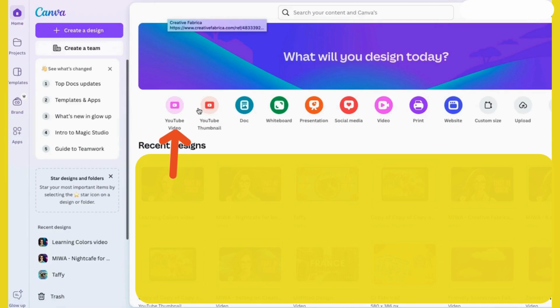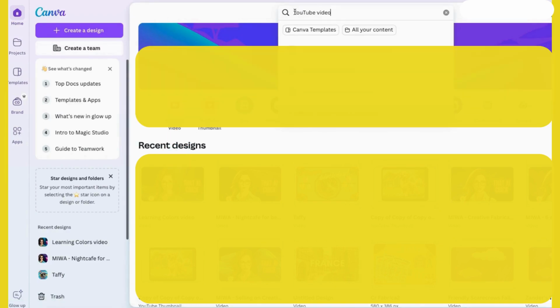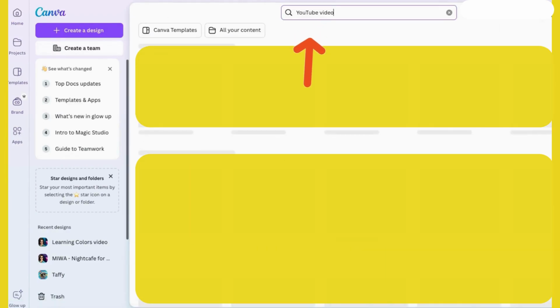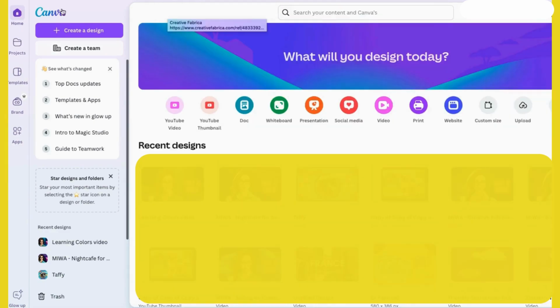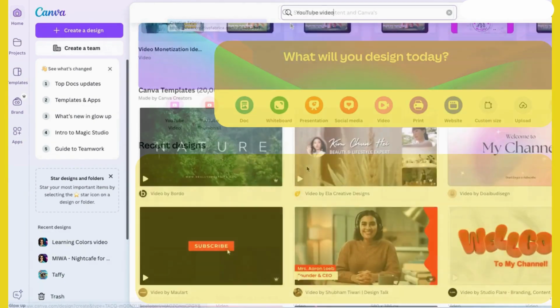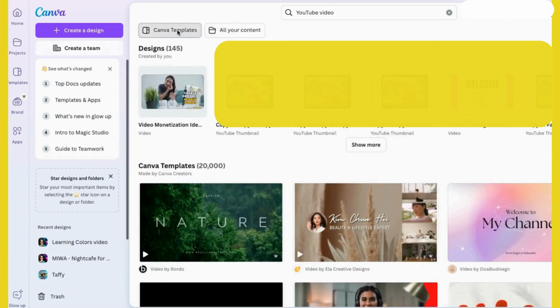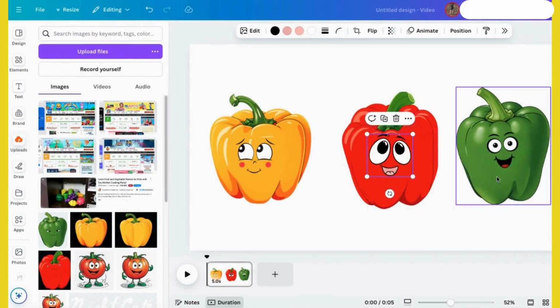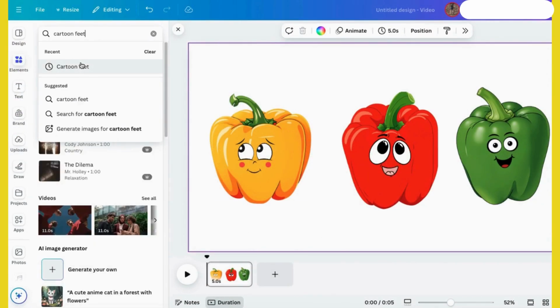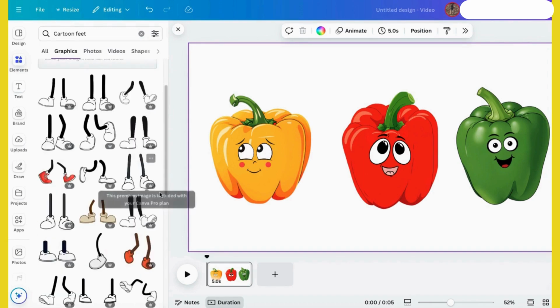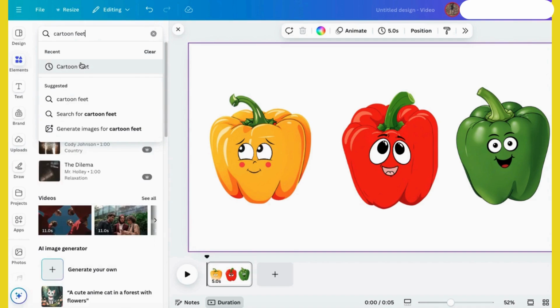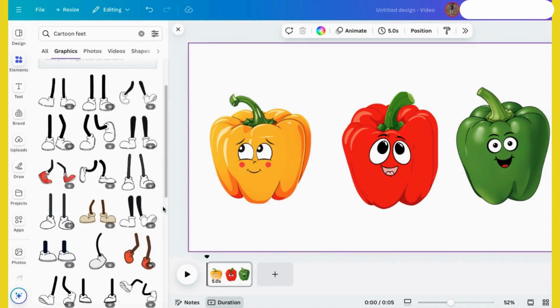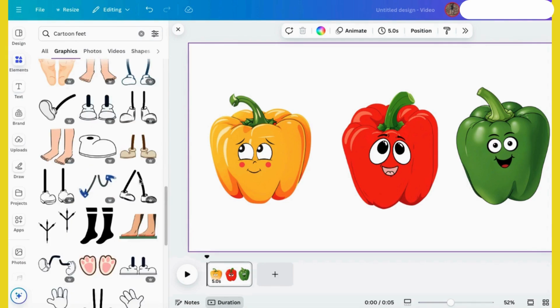Okay, here comes the fun part. Creating your characters. We'll also be using Canva for this, so if you don't have it yet, grab the link in the description to get started. Inside Canva, search for YouTube video. Our video is about colors, and I've already created the bodies for my characters in an AI art generator. Here they are. To give my peppers some personality, I'm going to add body parts to each like feet, arms, and a cute face.